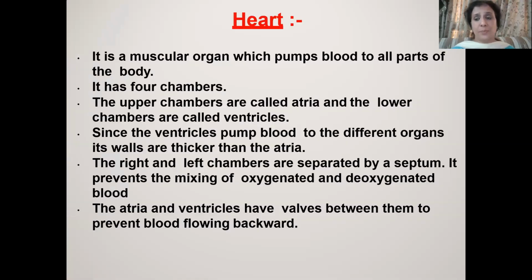The next and very important component of our transport system is the heart. The heart is the pumping structure. It pumps the blood to all the blood vessels, which then carry it to all parts of the body. Our heart is a 4-chambered heart: 2 upper chambers and 2 lower chambers. The 2 upper chambers are called atria, and the 2 lower chambers are called ventricles.